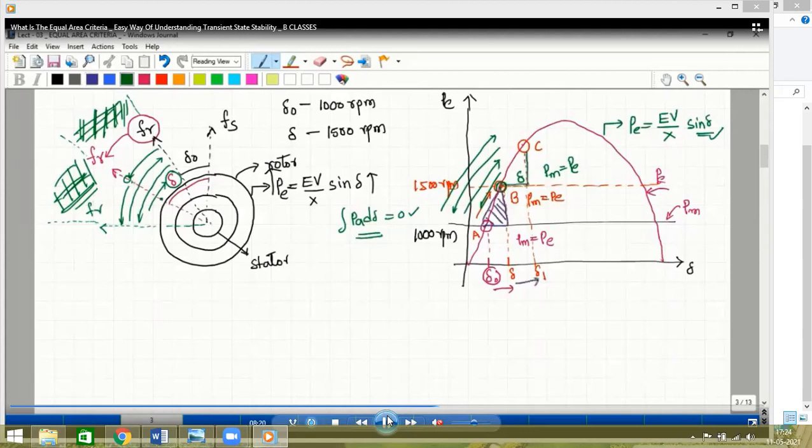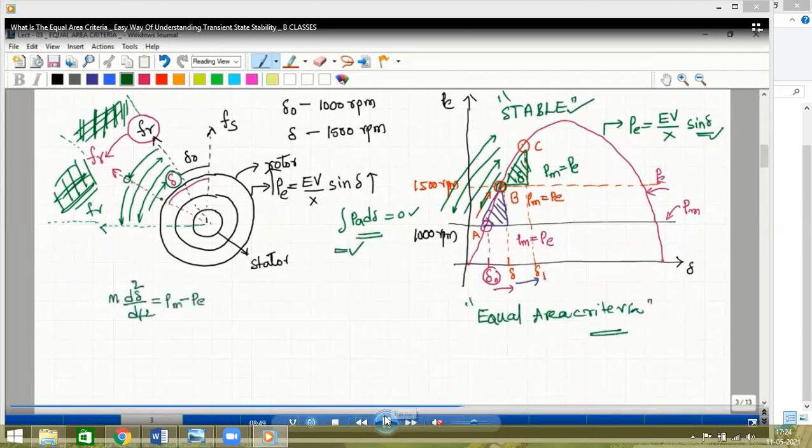So accelerating area is equal to deaccelerating area. That's why the name is called equal area criteria. Stable. This graph we have to draw, all the students. Equal area criteria. So this is the explanation we have done.